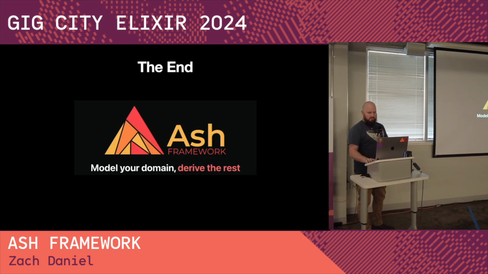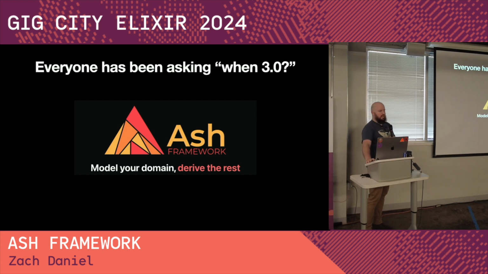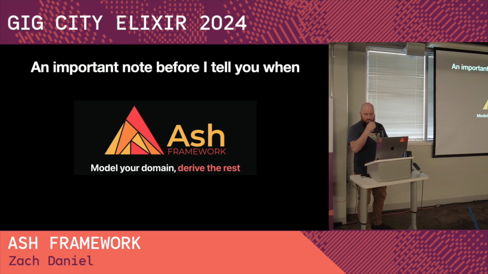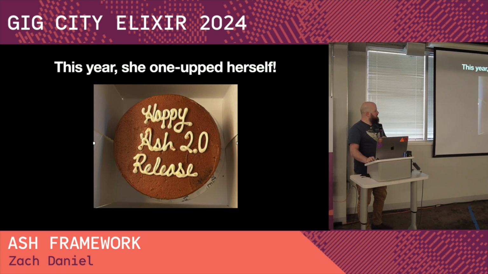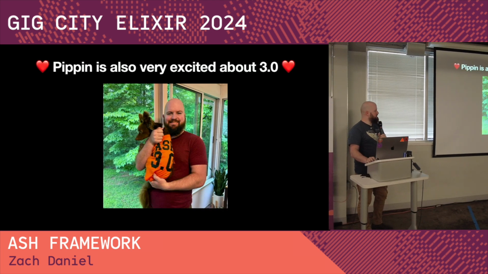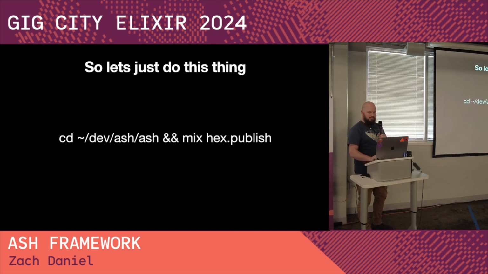The end, or is it? So we actually have a big release coming up, and everyone's been asking when 3.0. So we actually do have a release date. But an important note before I tell you when, last year my wife baked me a cake for 2.0. This is still my most liked tweet to date. And this year she one-upped herself. So you might think you're going to see an Ash 3.0 cake, but no. This is Pippin. And Pippin is very excited about 3.0. So he's got his Ash 3.0 jersey. And I can't keep my best bud waiting. So let's just do this thing.